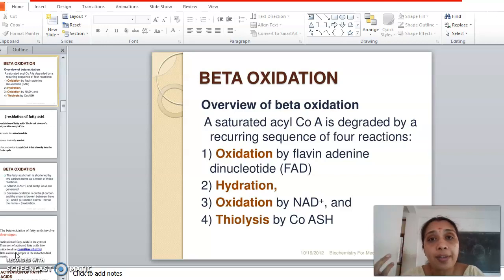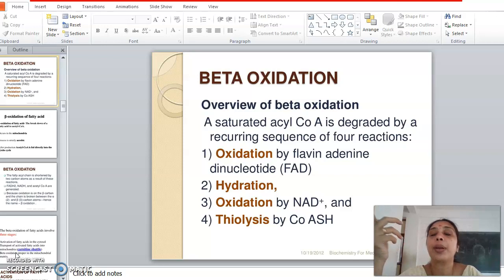While what happens to the free fatty acids? The free fatty acids will be taken into the mitochondrial matrix for oxidation, because they cannot themselves start beta oxidation in the form of free fatty acids. So the fatty acids have to be first converted into their active form, that is fatty acyl CoA. This is happening in the cytoplasm of liver, adipose tissue, muscle cells, renal cortex, etc. Right? So there it first undergoes activation. The activation is followed by transport with the help of the carnitine shuttle, and the carnitine takes them from the cytoplasm into the mitochondrial matrix.